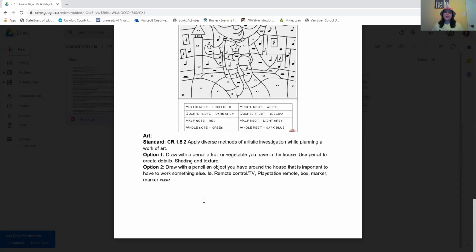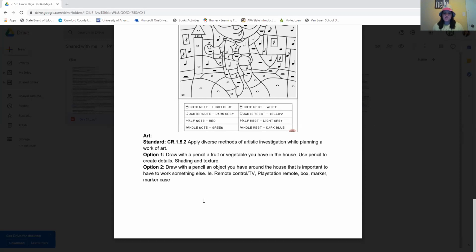So pick a fruit or vegetable that you have in your house, draw it on a piece of paper, use that pencil to create details, shading, and texture. Or you could choose to do option 2, which is draw with a pencil an object you have around the house that is important to have to work something else. So what is an object you have in your home that's important for working something else? So an example would be a remote control. You can't work the TV without a remote control. PlayStation remote. You can't work your PlayStation without the remote. A box, a marker case.